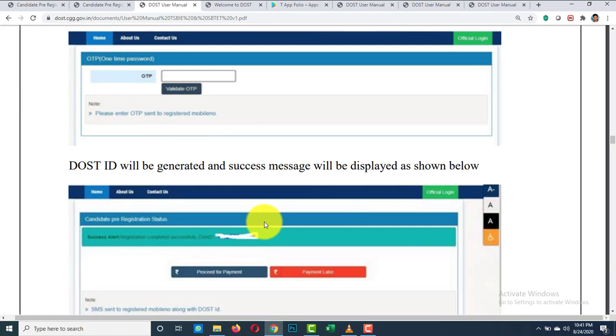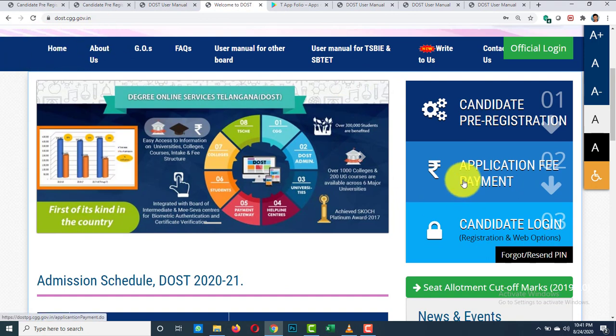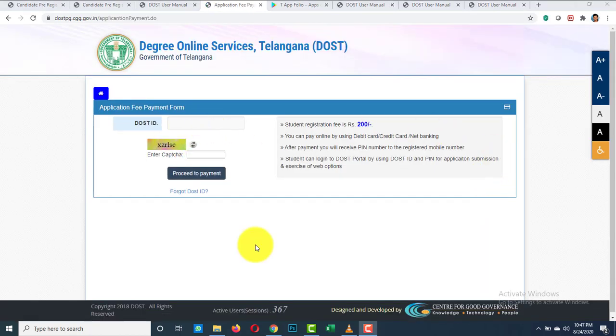See, you can proceed for payment from the same page, or you can go from your home page also. See, here you have the application fee payment option. From here also you can pay your fee. See, enter the DOST ID and then the CAPTCHA.